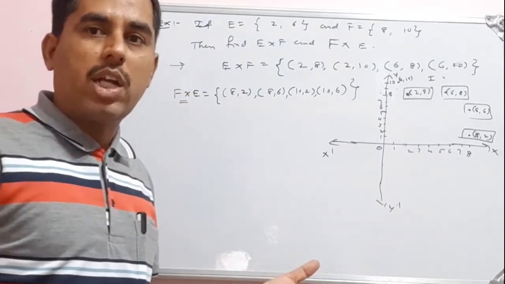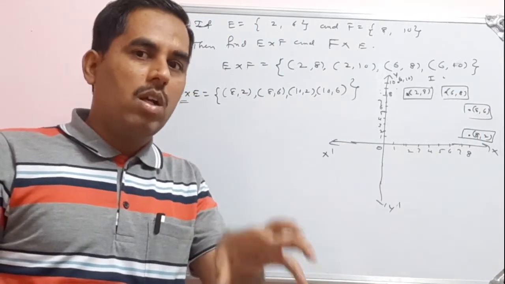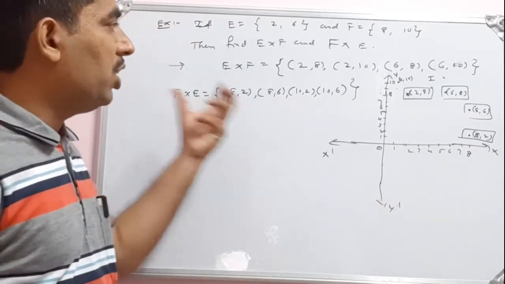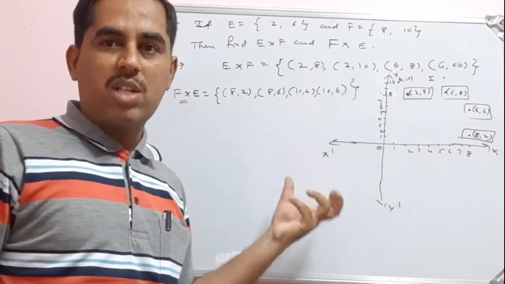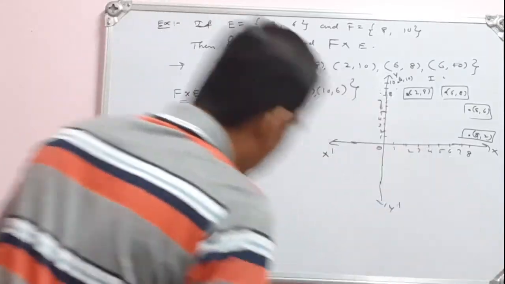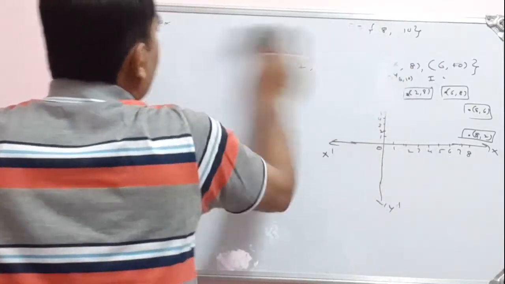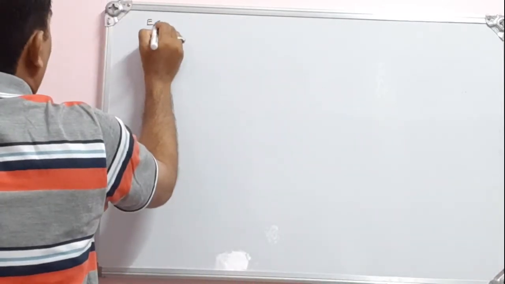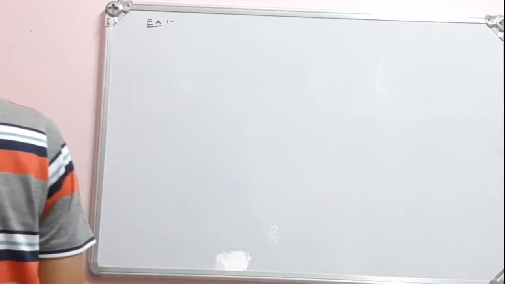Generally, A cross B is not equal to B cross A. Therefore, it is called Cartesian product. It is not commutative. Cartesian means we can mark the ordered pairs or the points on the Cartesian plane. So let us consider some examples. I will write another example here.